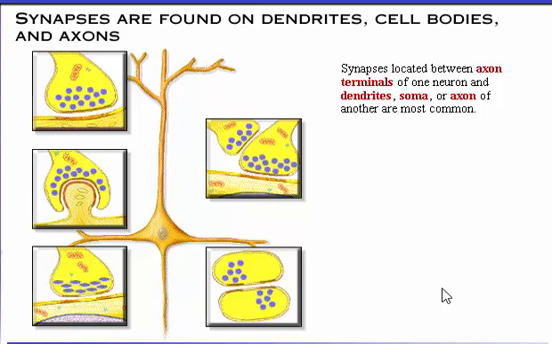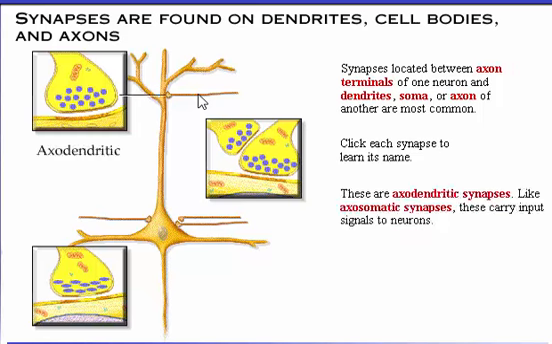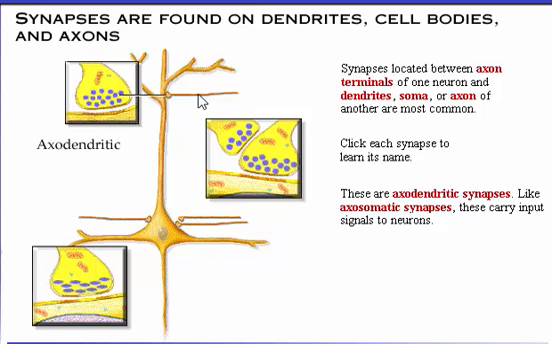Synapses located between axon terminals of one neuron and the dendrites, soma, or axon of another are most common. Click each synapse to learn its name. These are axodendritic synapses. Like axosomatic synapses, these carry input signals to neurons.